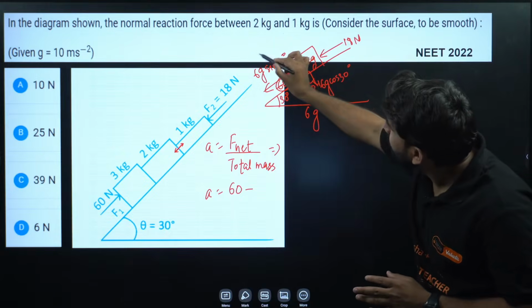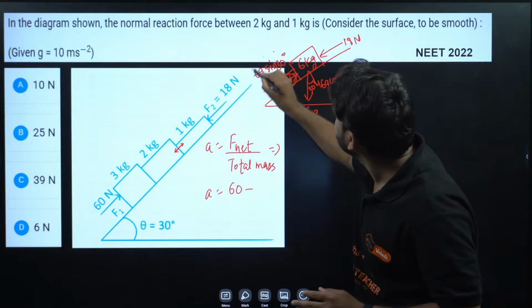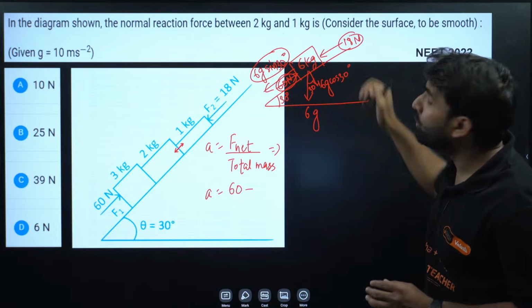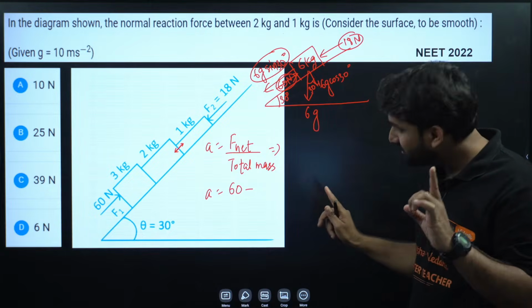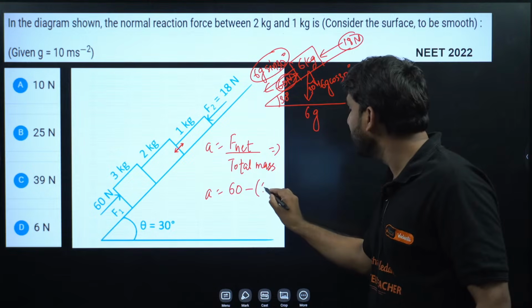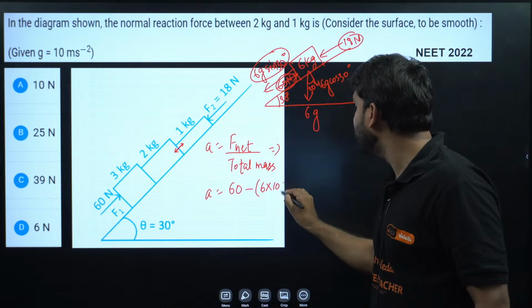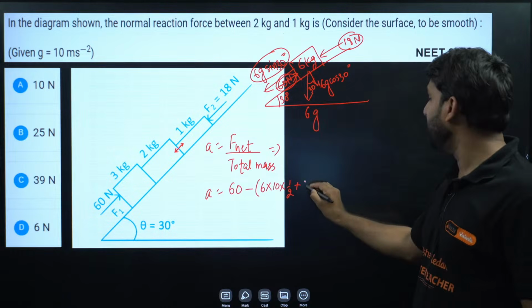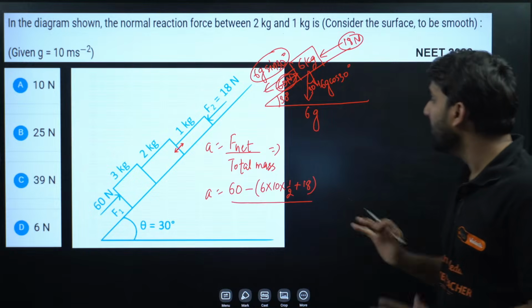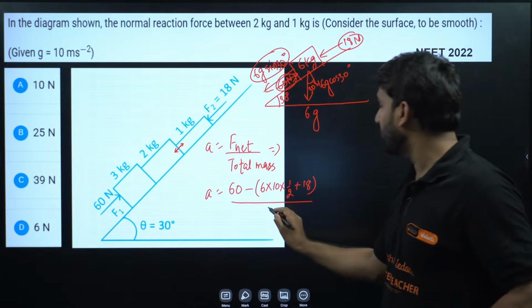Because this force and this force both are in the opposite direction to the applied force, which is 60 Newton. So minus, what we can write here, 6 into g means 10 into sin 30, we all know 1/2, plus this is 18. I hope this is clear to you. Divided by total mass, which is equal to 6 kg.